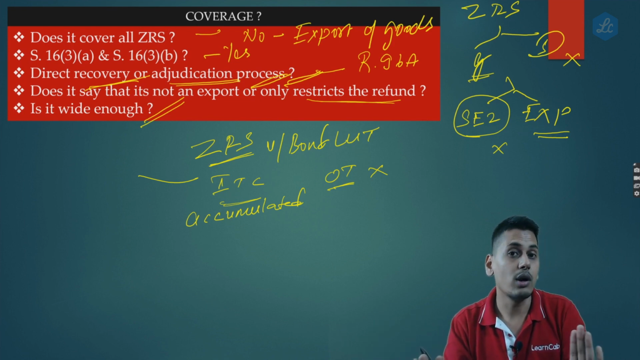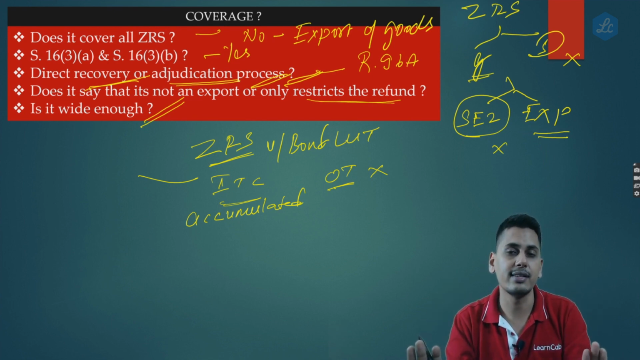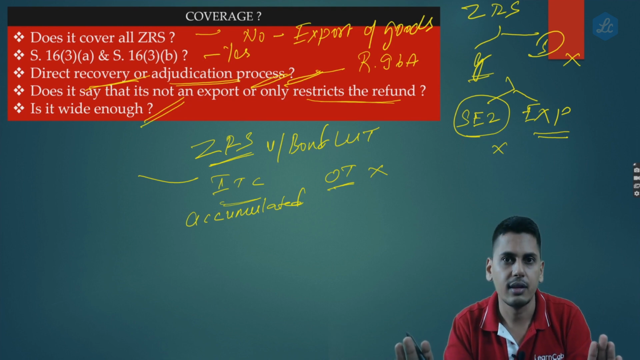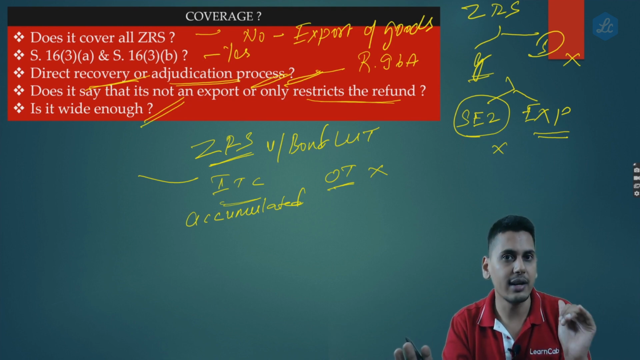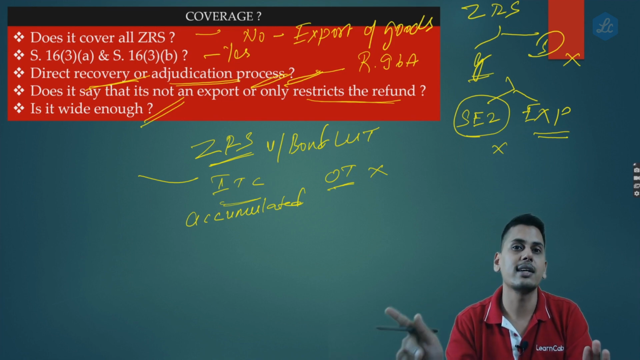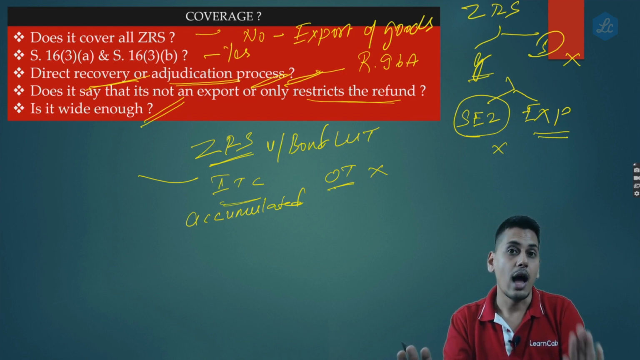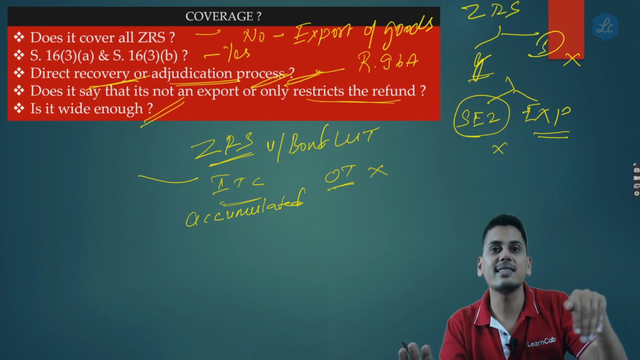This person, whatever input tax credit was accumulated, he is encashing this from the government. Cash flow position wise, both are same. This person encashes accumulated input tax credit from the government. This person encashes accumulated input tax credit from his customer. Cash flow wise, both are same. But what is the risk which this person is carrying? Upon him, the sword of 96B is hanging.